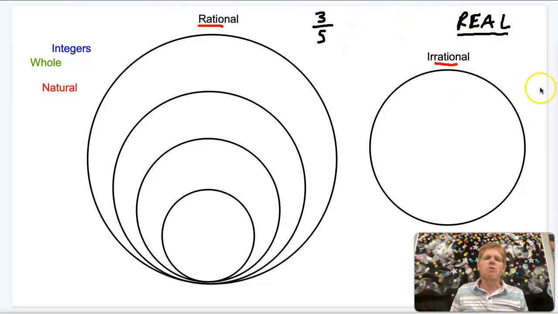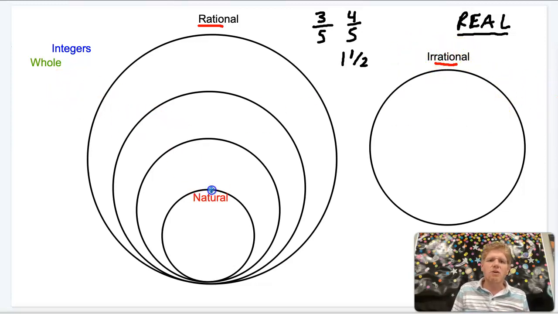So rational numbers are any numbers that can be written as a fraction, whether it be a proper fraction, an improper fraction, or a mixed number, right? You can have any of those things. Anything that can be written as a fraction is a rational number. Anything that can't be written as a fraction is an irrational or not rational number. So let's look within the rational numbers and talk about the different categories.